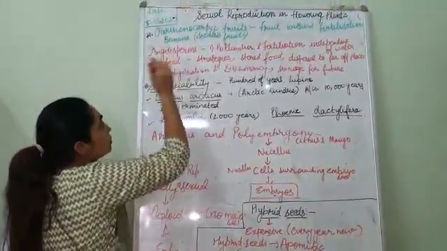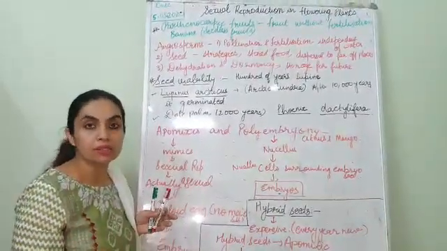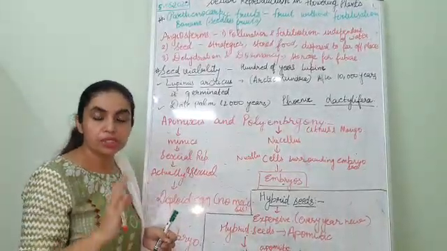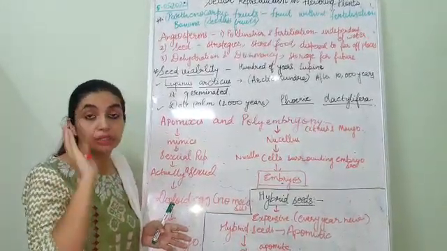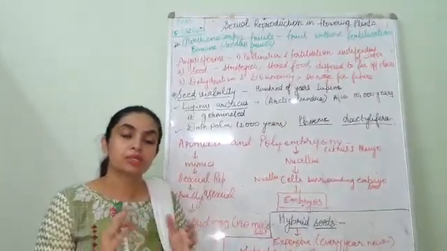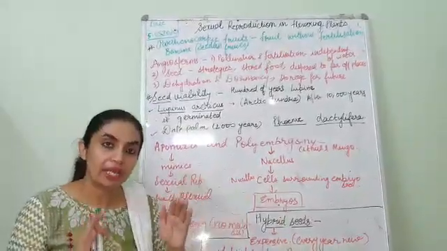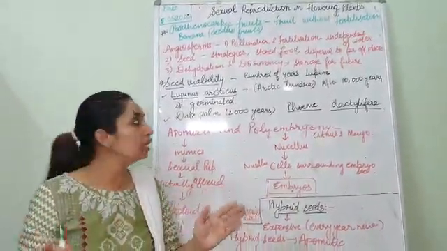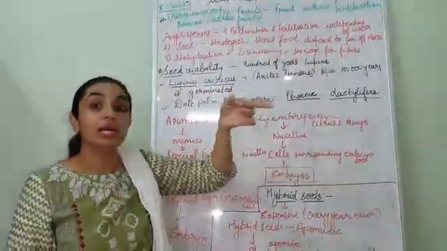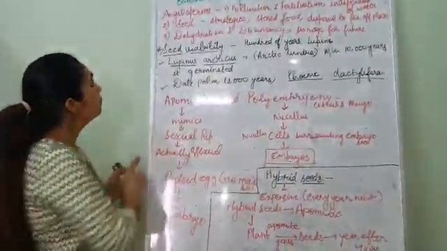Secondly, angiosperms. Why are the angiosperms so well distributed and stable on earth? What are the causes for that? First, pollination and fertilization are independent of water. Don't forget that water pollination generally happens in water plants, but excluding those, very few genera are present in aquatic conditions. So angiosperms are widely distributed on earth, and pollination and fertilization do not require water like it is required in bryophytes and pteridophytes.